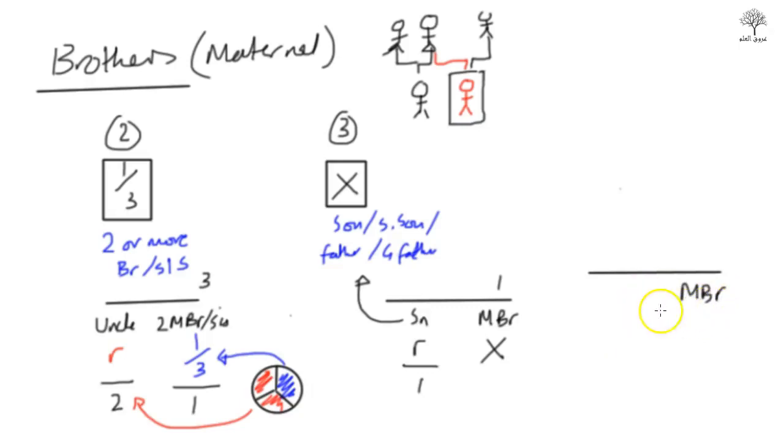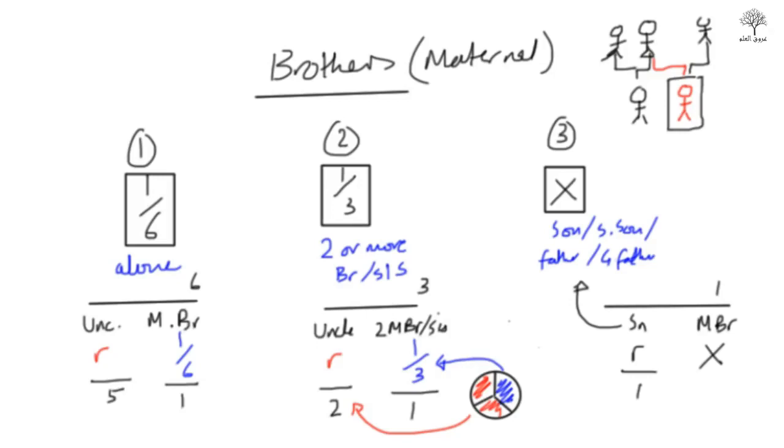So maternal brother, right, and let's say father, and let's say son. Okay, let's add some more into this. So you can have a go yourself. Pause it, have a go. Right, so start it off from 6. Okay, give the father 1, and the son gets the rest. Maternal brother is deprived. So if you had a cake with 6 portions, 1 portion would go to the father, and the other 5 would go to the son. Okay, and that's it basically.